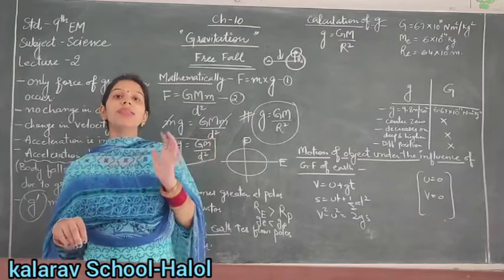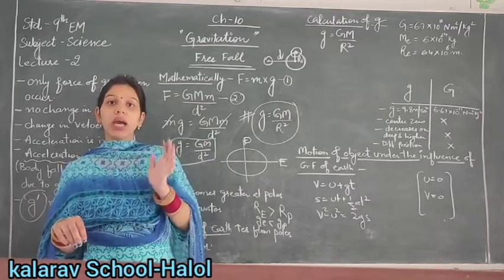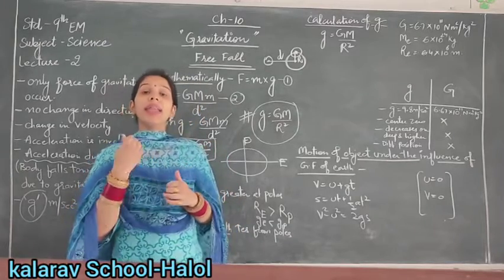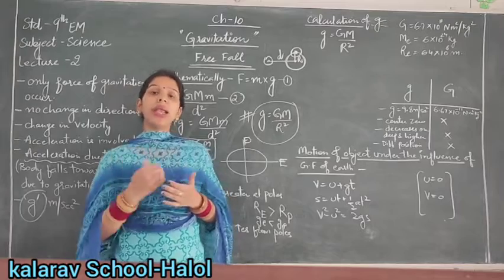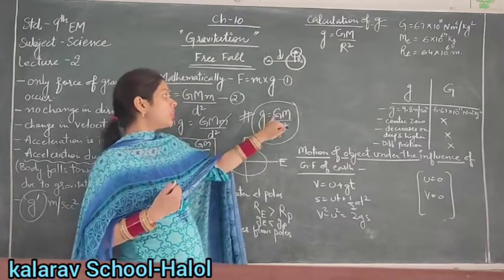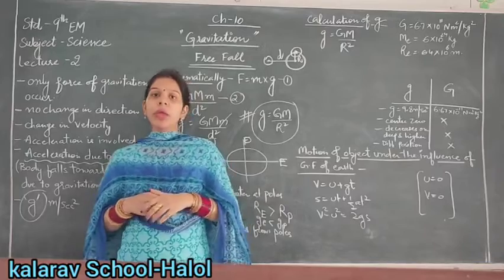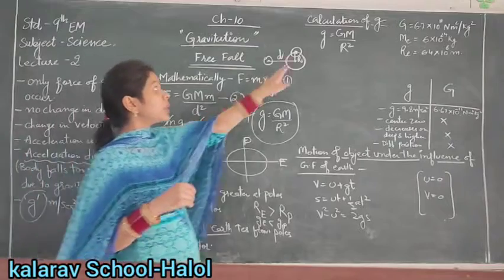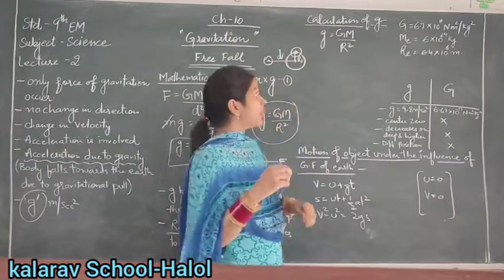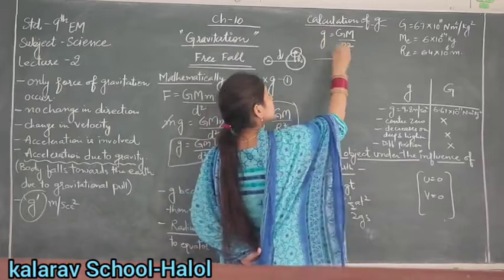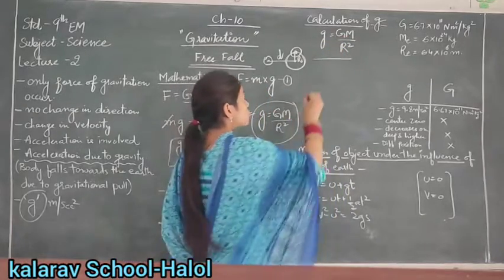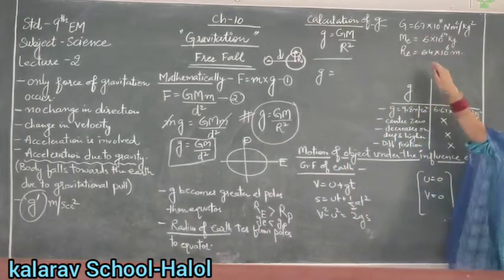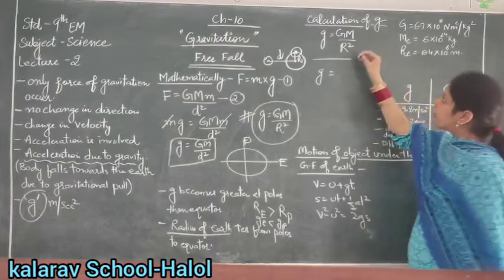The value of g depends upon the mass of the earth. So we can calculate the value of g not only on the earth, but also on any celestial body, on the moon, the sun and other planets. The value of g depends upon the mass of any heavenly body. Next is the calculation of g. What is the value of g? We know g is GM upon R square. The value of G is known, that is 6.7 times 10 raised to power minus 11. Mass of the earth.